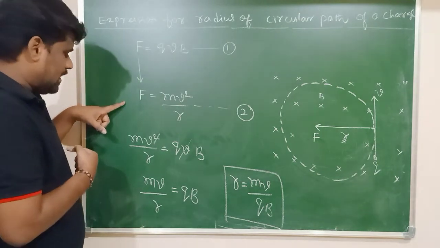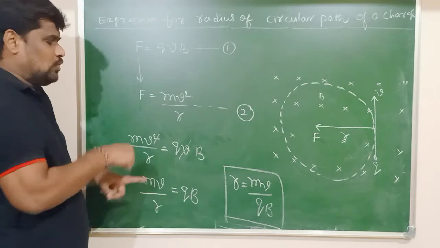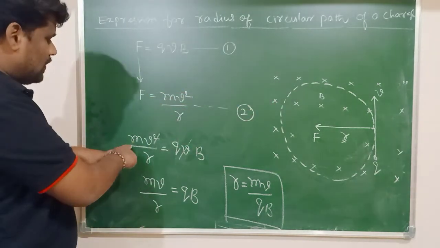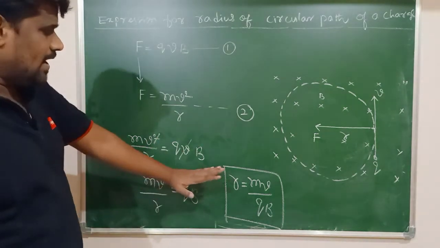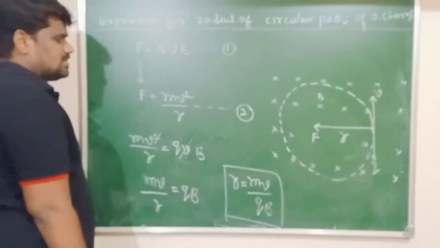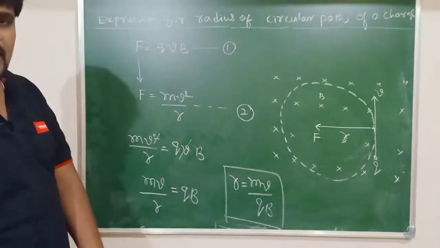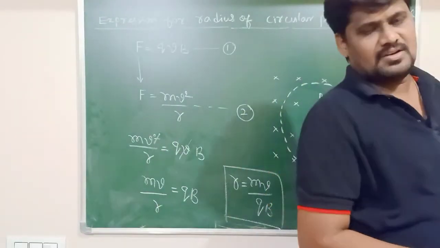Therefore, in this case the centripetal force on a charge is equal to the magnetic force acting on the charge. Therefore mv square divided by r should be equal to qvB, and we obtain the expression for the radius: r is equal to mv divided by qB.